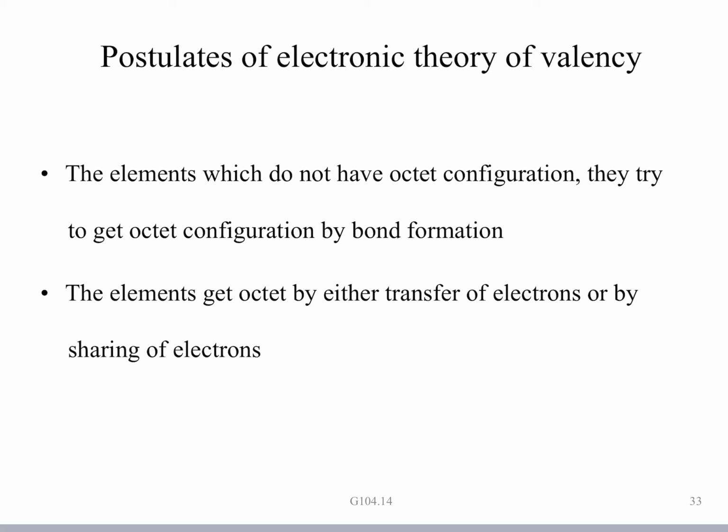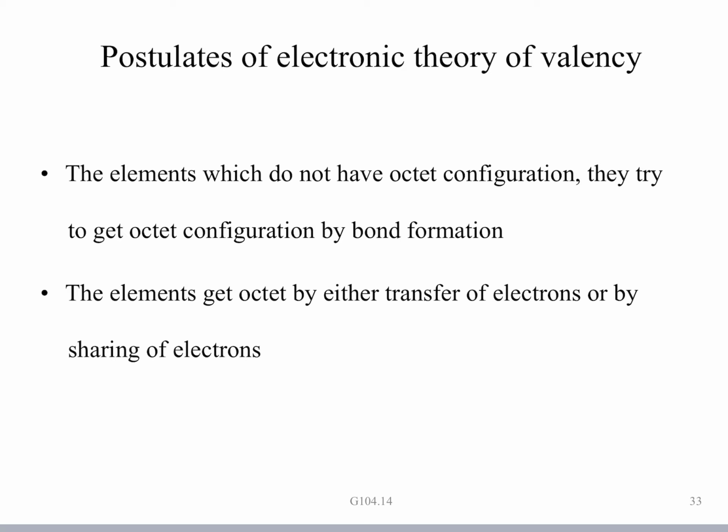either by the loss of electrons or by the gain of electrons, or by mutual sharing of electrons. If an atom loses or gains electrons, it turns into an ion, and an ionic bond is formed. By mutual sharing of electrons, a covalent bond is formed between the atoms which are sharing those electrons.